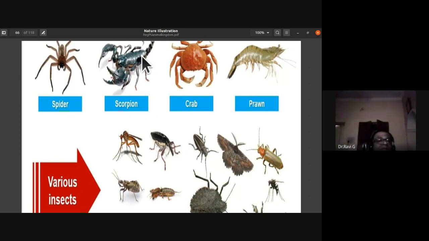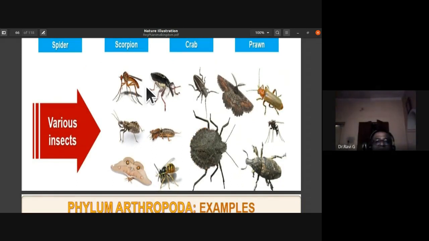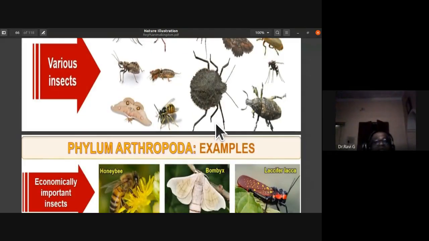Okay, spider and scorpion are arachnids. Then there are various insects that you notice, from mosquito to beetle, wasp, moth. Then you find different types of bugs. Then you also find the cockroach, housefly, butterflies. They're all different types of insects. So a wide variety of insects are noticed in nature.